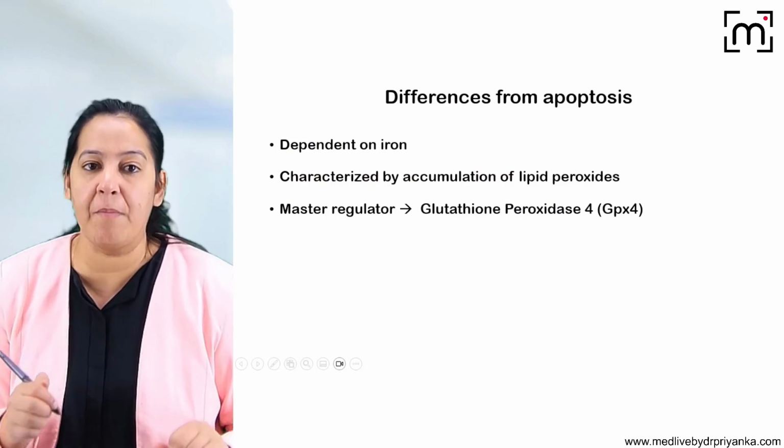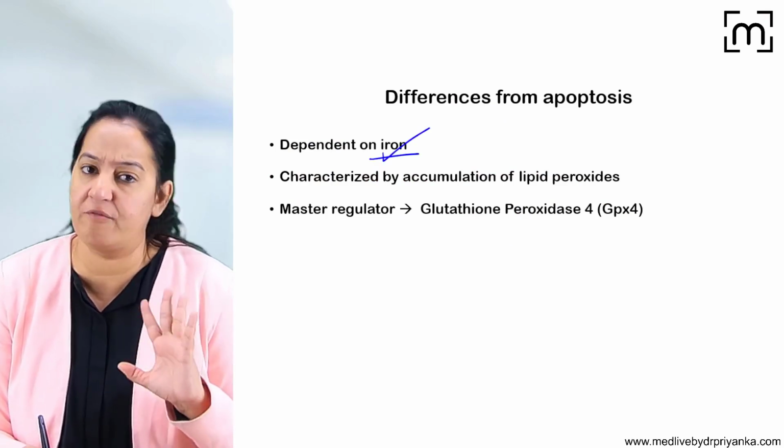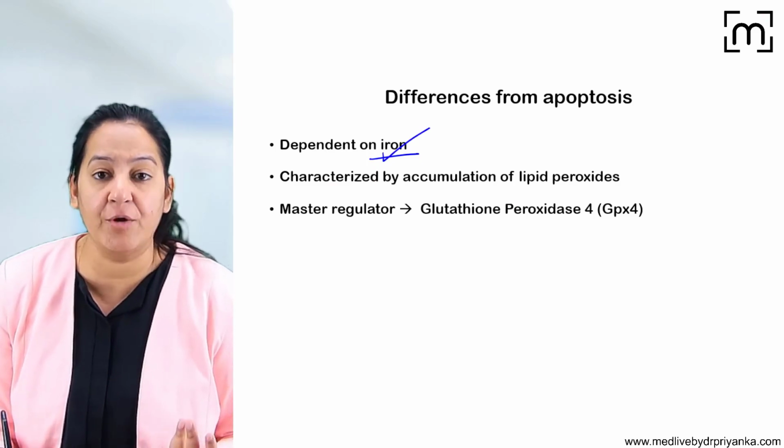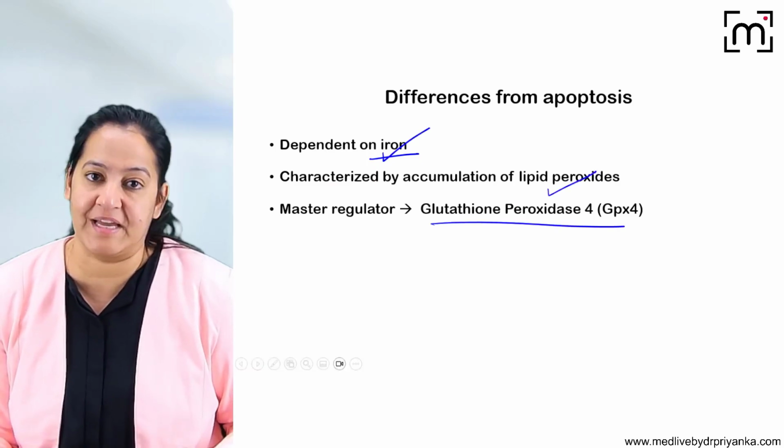So what are the differences from apoptosis? This one is dependent on iron. Here also caspases are not involved. Here there is accumulation of lipid peroxide, and the master regulator is the glutathione peroxidase enzyme. Let me explain you.